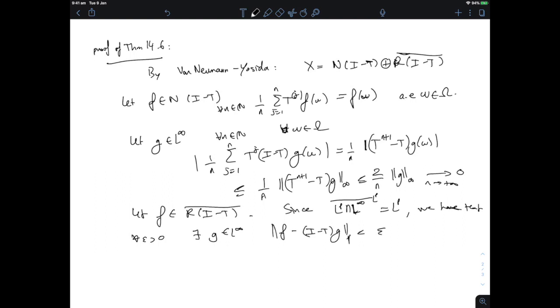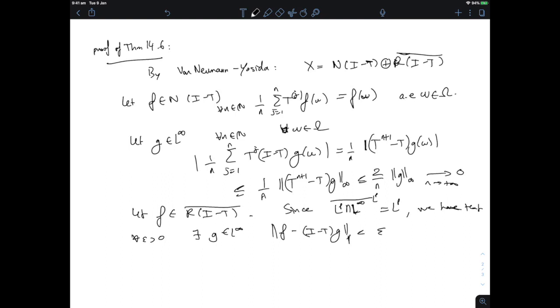Because you can approximate f by something in the range of I minus T in LP, and then you can approximate that (I minus T) h by an (I minus T) g with g in L infinity, because T is bounded and LP intersected L infinity is dense in LP.